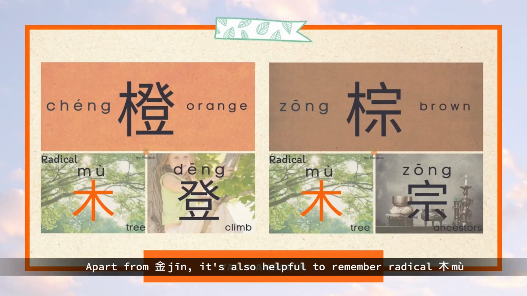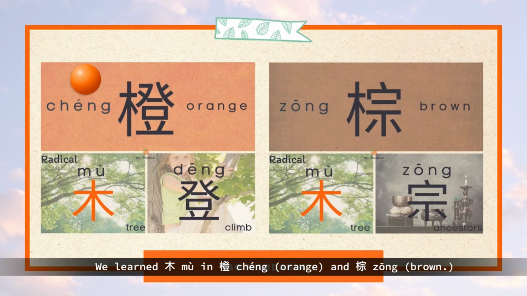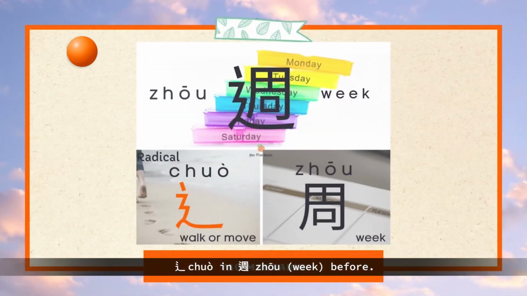Apart from 金, it's also helpful to remember radical 木 and 辶 because they'll help you to guess the meaning of Chinese characters. We learned 木 in 橙 orange and 棕 brown, 辶 in 周 week before. Welcome to check them again.